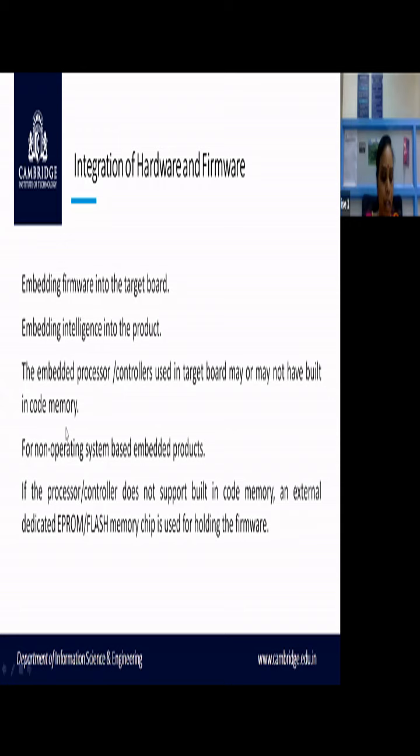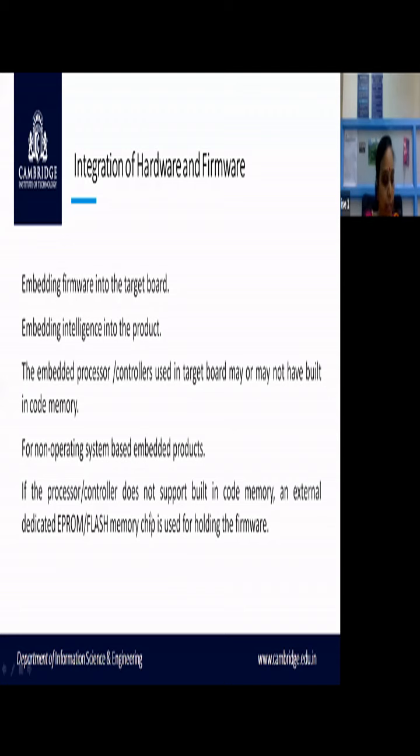So you have used the Flash Magic technique. Using Flash Magic, you are able to send your hex file onto the target board, that is your ARM evaluation board. That hex code image is sent to the board, and there you execute the program. That is what is called integrating hardware and firmware.